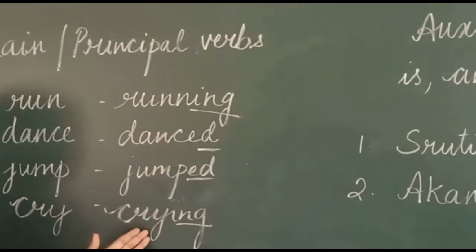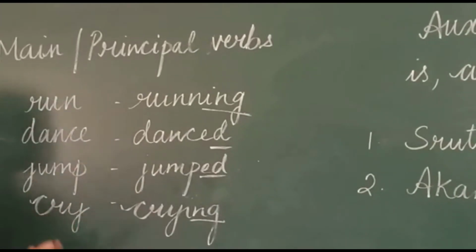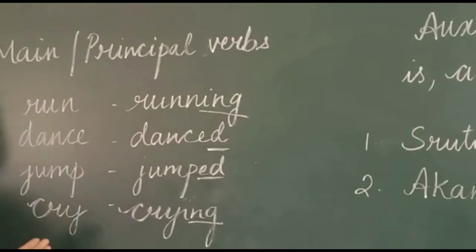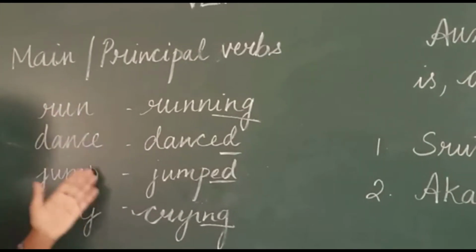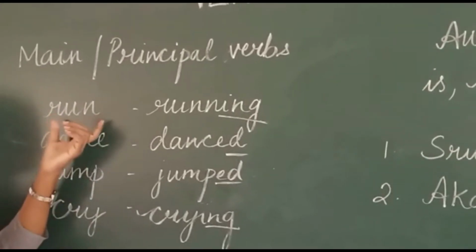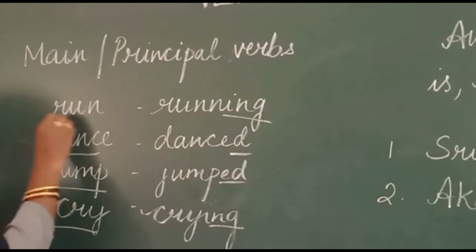This also is a verb: running, danced, jumped, crying. So these are called the main or principal verbs, which give the base form of the verb. This is called the base form.